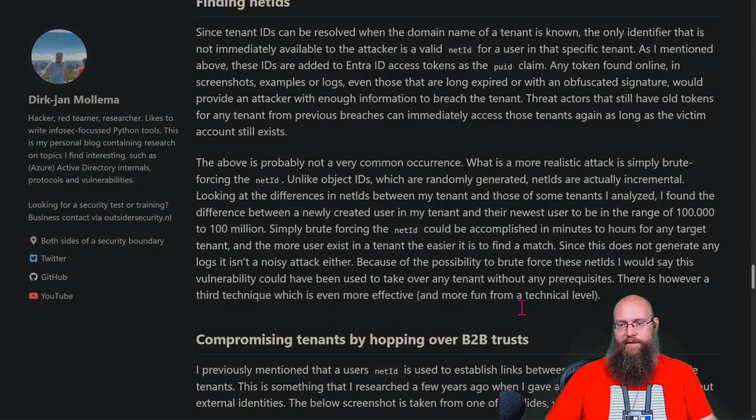Unlike object IDs, which are randomly generated, net IDs are actually incremental. So looking at the differences in net IDs between my tenant and those in some other tenants I analyzed, I found the difference between a newly created user in my tenant and the newest user to be within a range of about 100,000 to 100 million. So simply brute forcing the net ID could be accomplished in minutes to hours for any target tenant.